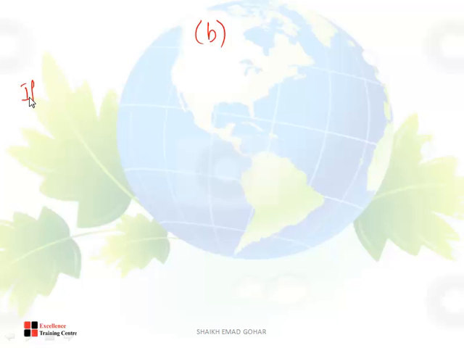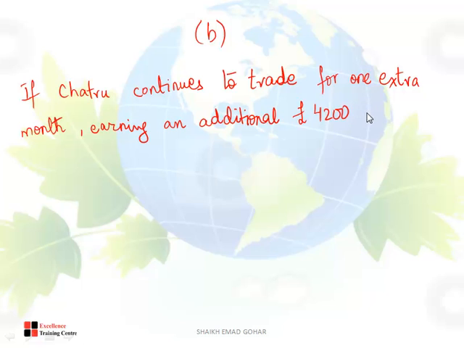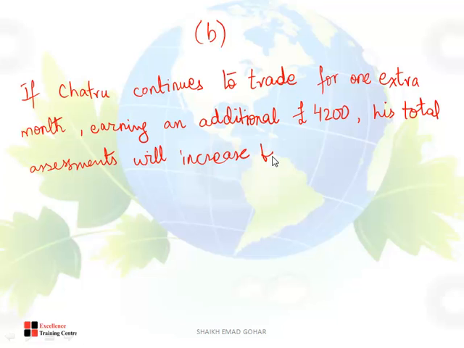If Chatru continues to trade for 1 extra month, earning an additional £4,200, his total assessments will increase by £4,200.